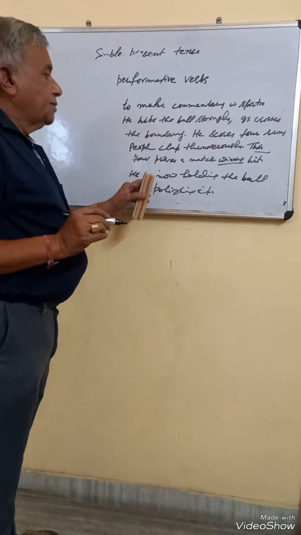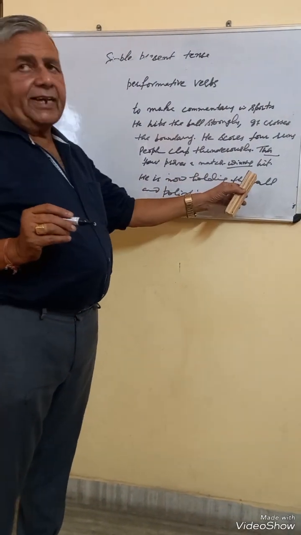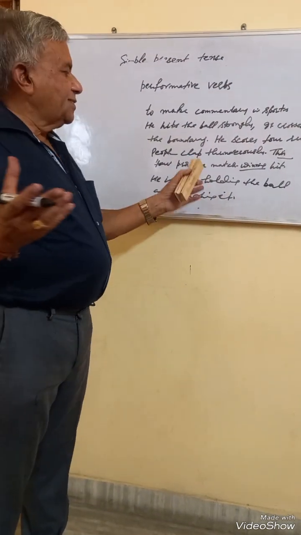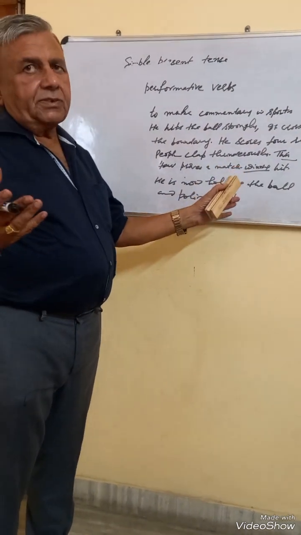So here the commentary is not being given about the action, it is just describing that background situation. So in this case we can use present continuous.